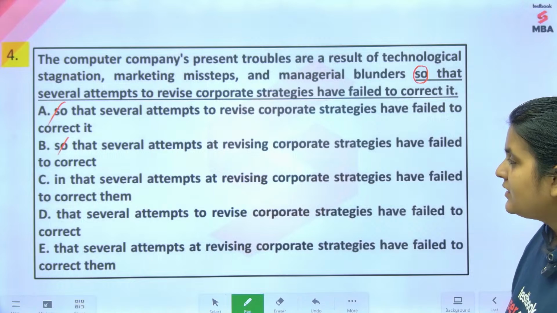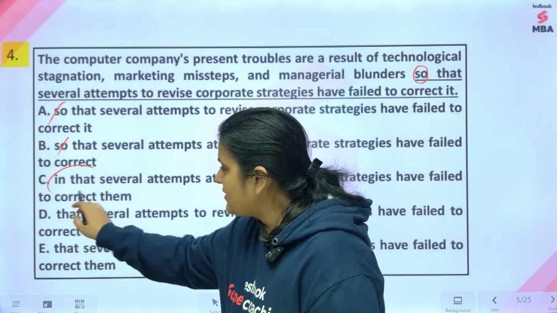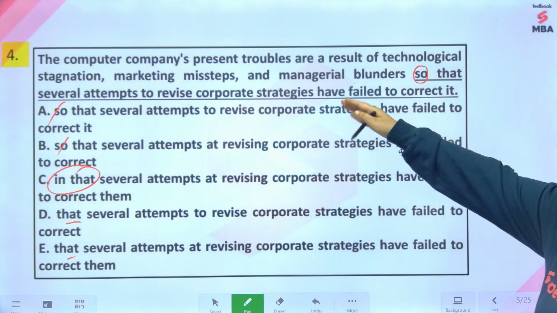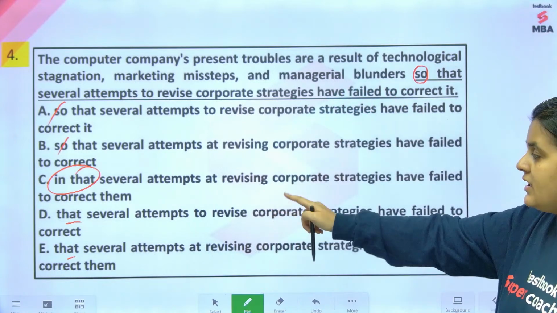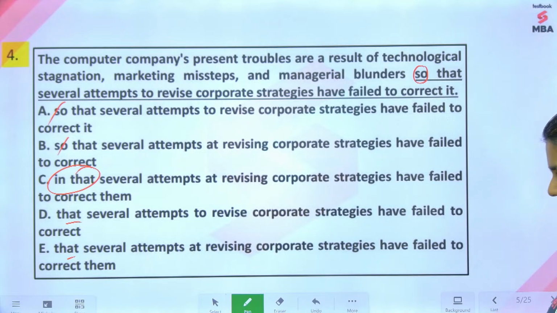So will not come. Okay, see, that several attempts at revising corporate strategies have failed to correct them. In that does not make any sense here. That is fine. These are the things like stagnation, marketing missteps, managerial blunders that several attempts to revise corporate strategies have failed to correct.